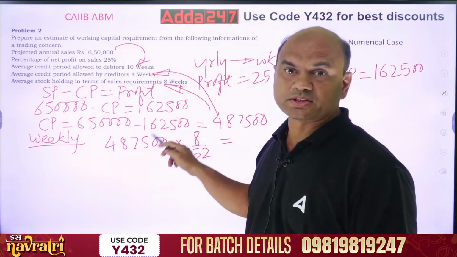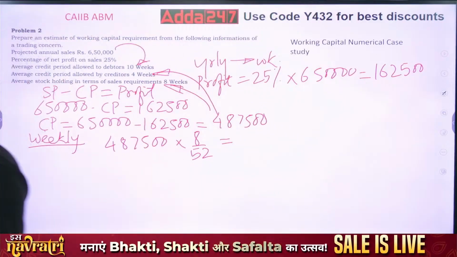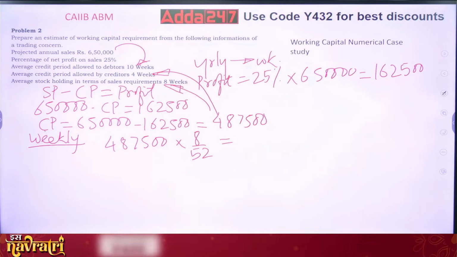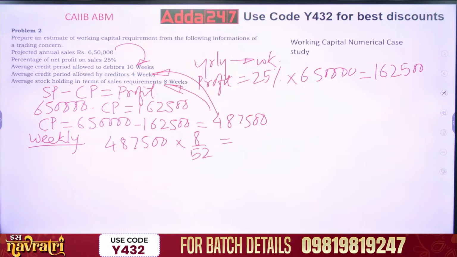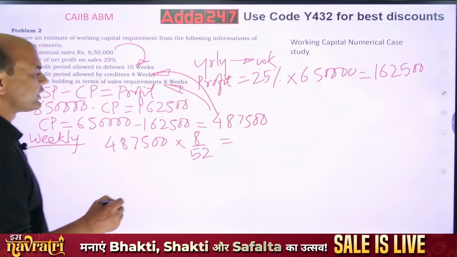So for 8 weeks it will be divided and get the answer. 487,500 into 8 divided by 52. So 75,000. So the weekly figure is 75,000 over here.